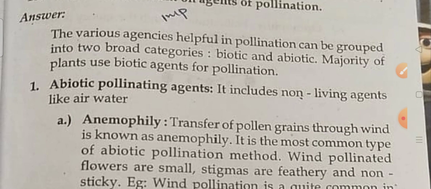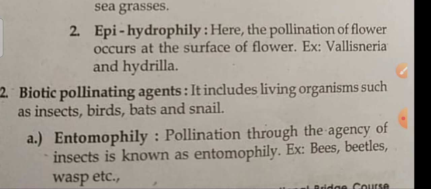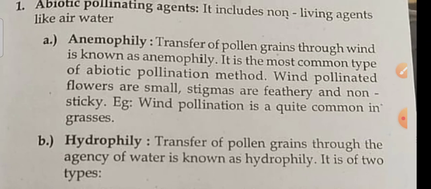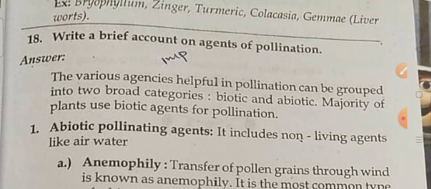Okay, so here the majority of the plants use biotic agents for pollination. So here the abiotic, okay, biotic. So how many types of pollination are here? The various agents helpful in pollination can be grouped into two broad categories. So there are two types, biotic and abiotic.